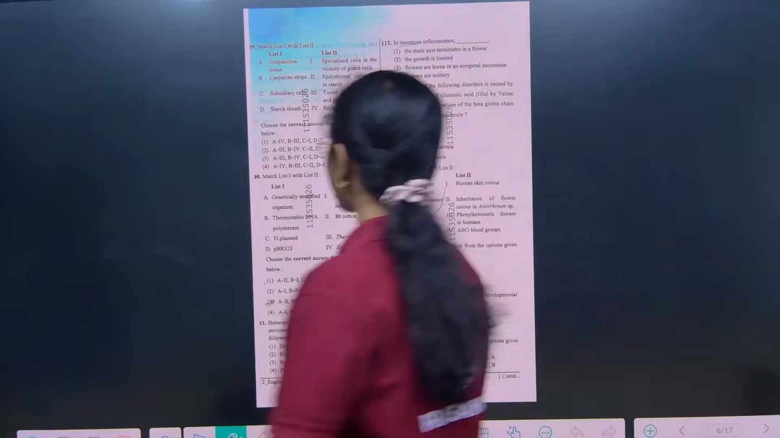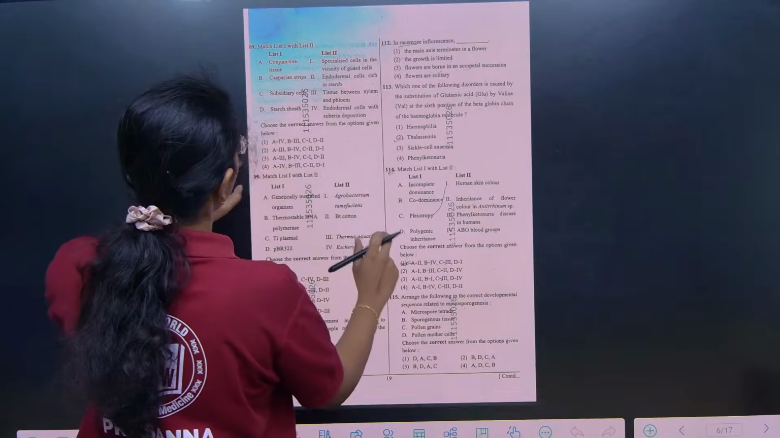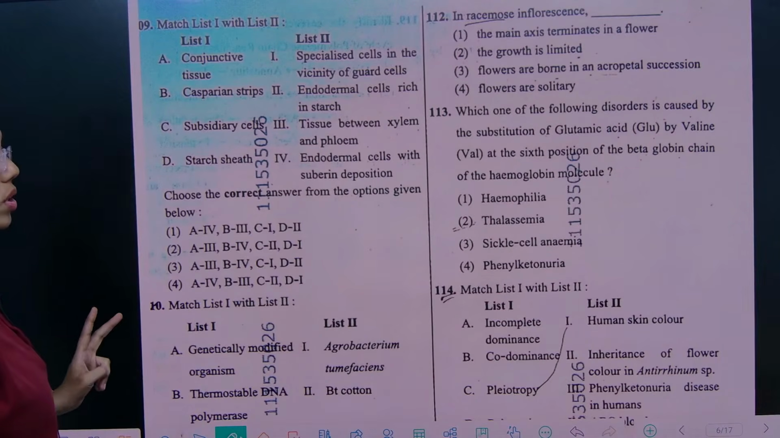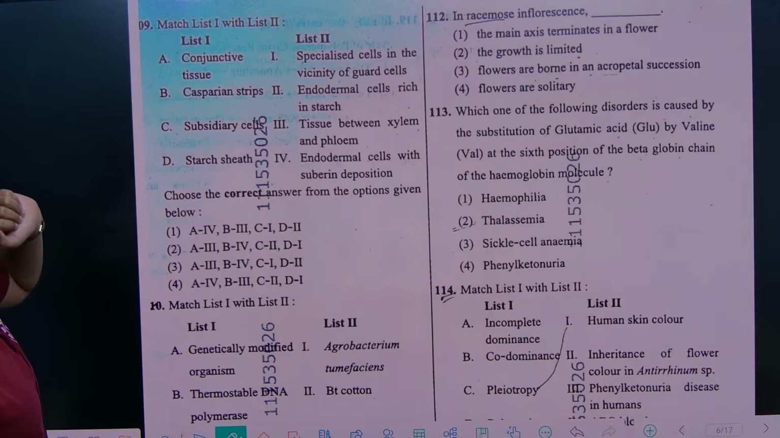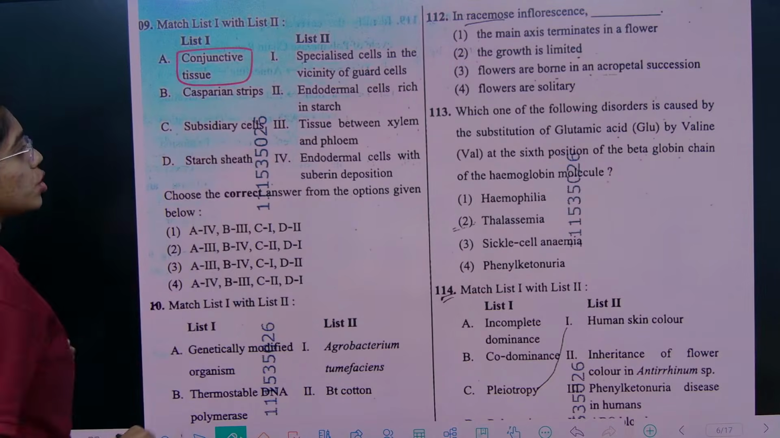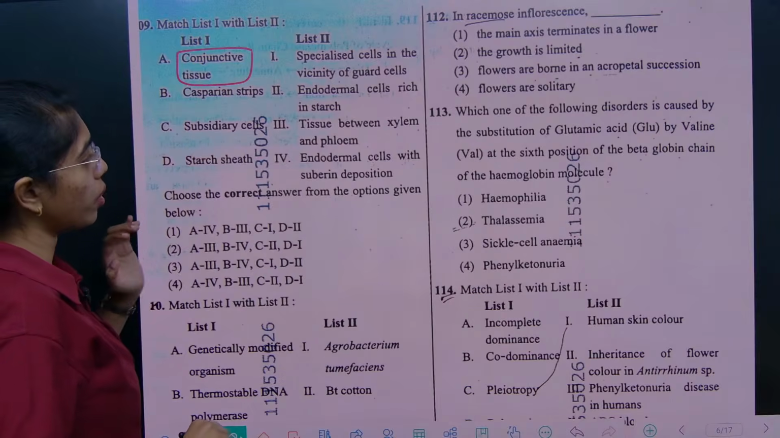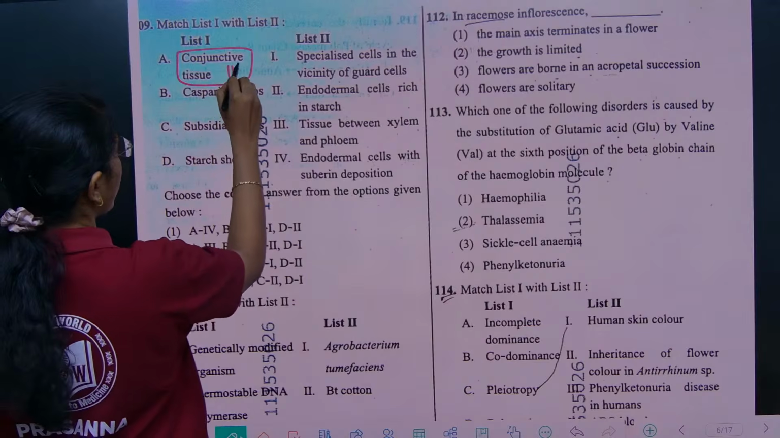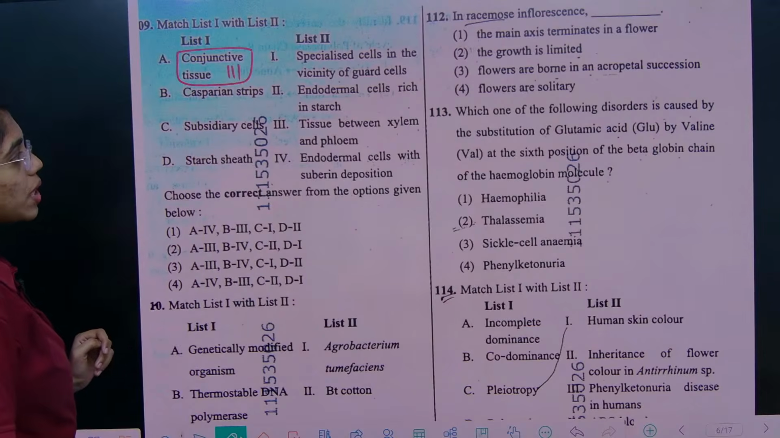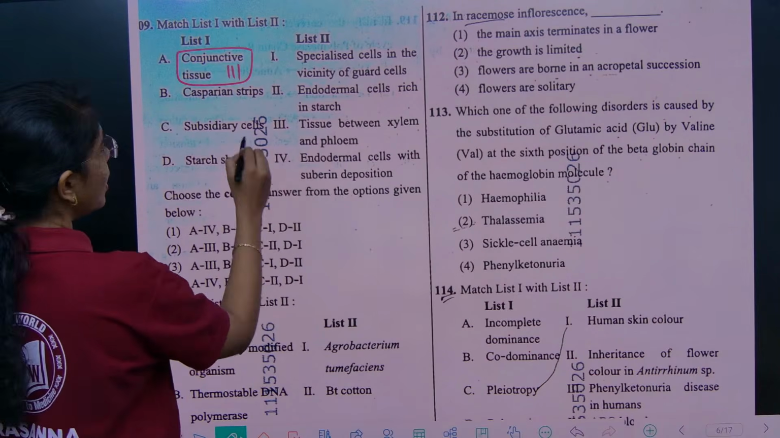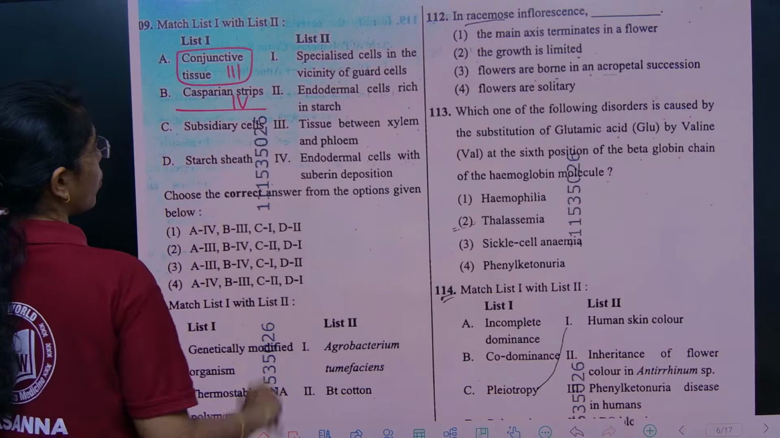Now, next question, which is again from anatomy. From anatomy of flowering plants, we got 2 questions this time. This is the second question. List 1 and list 2. Conjunctive tissue is present in the root stellar region, that is in between xylem and phloem. So A, option 3. Casparian strips are present in the endodermal cells of the root. Those are suberin depositions. So B is option 4.